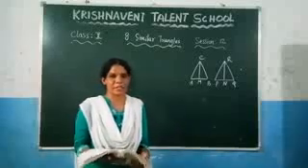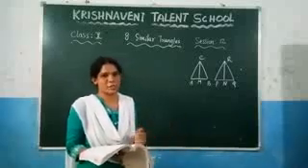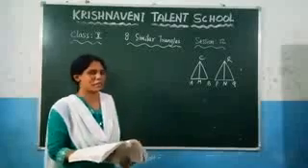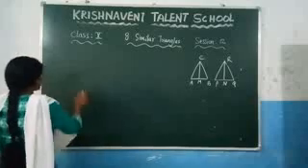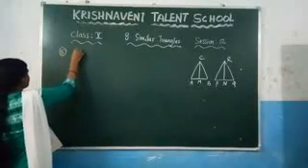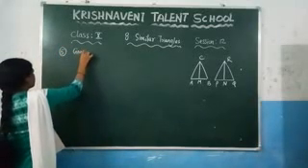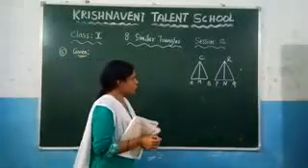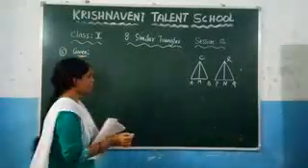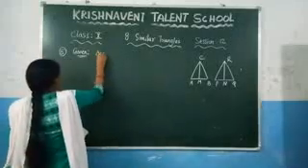Let us see the first condition. Before that, write what they have given here. So let us write here fifth question. So what is given here? Triangle ABC is similar to triangle PQR. Right? So what they have given?